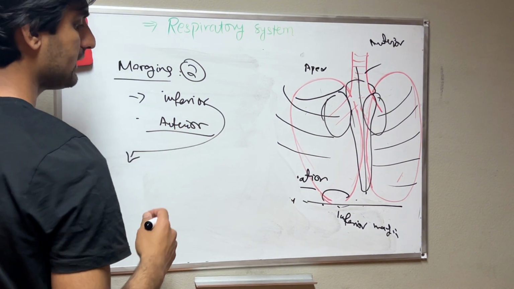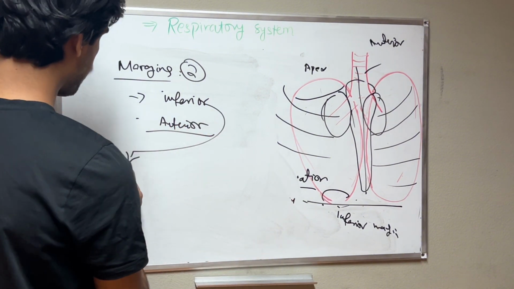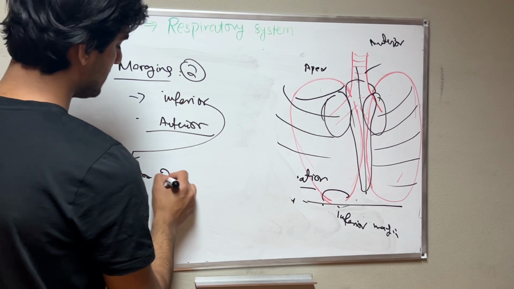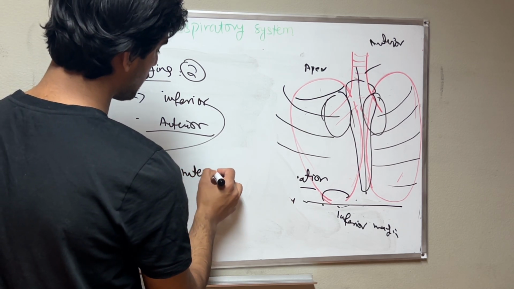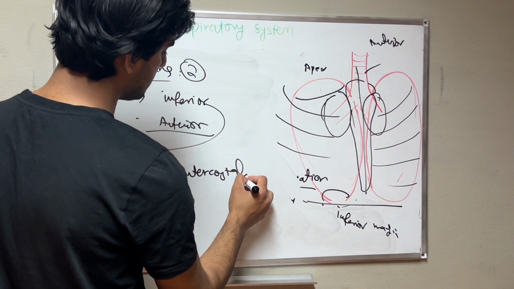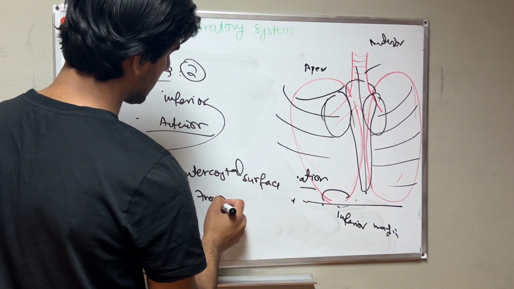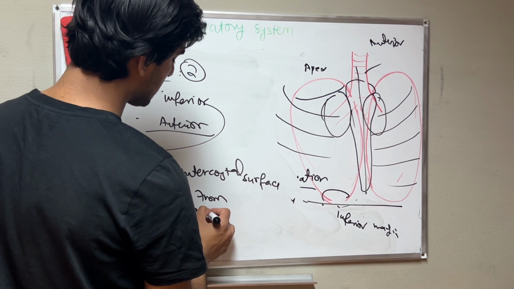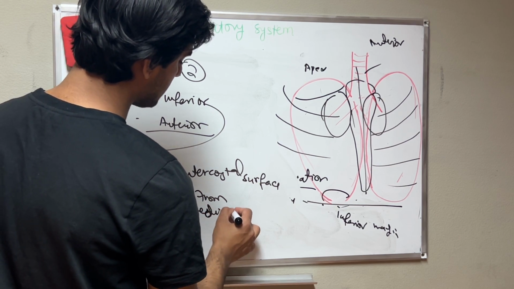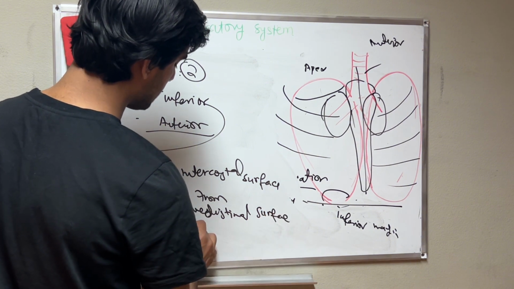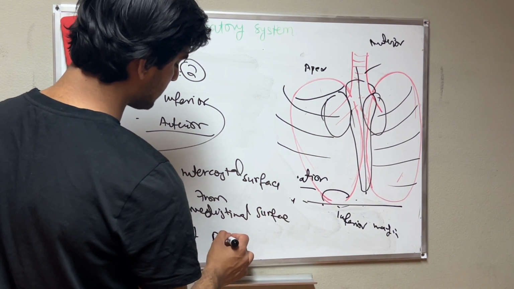The inferior margin does separation of the intercostal surface from the mediastinal surface by the diaphragmatic surface.